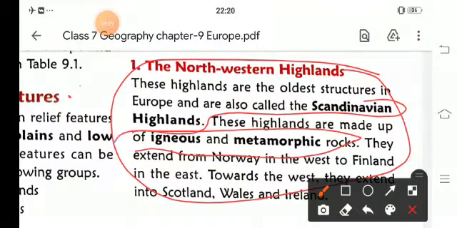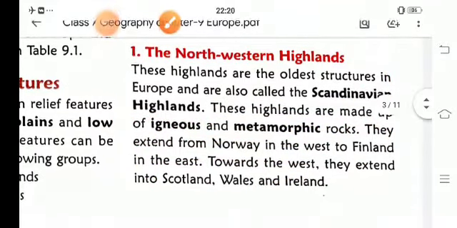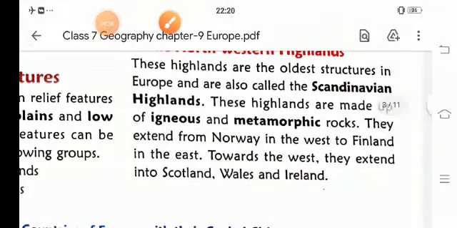This is very important: the Scandinavian Highlands are made up of igneous and metamorphic rocks, and they extend from Norway in the west to Finland in the east.